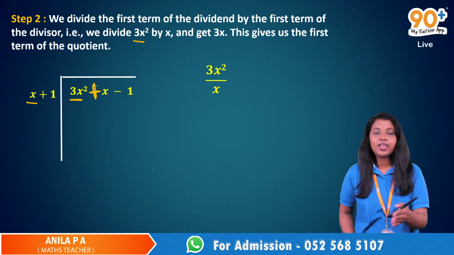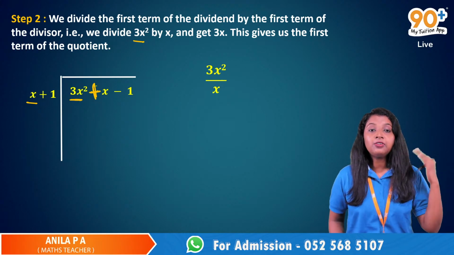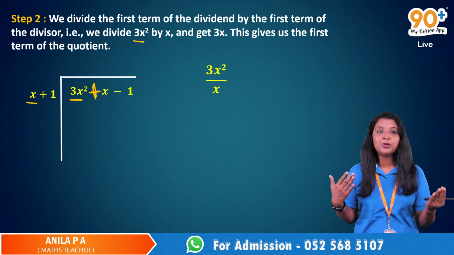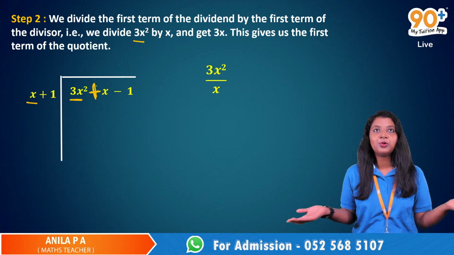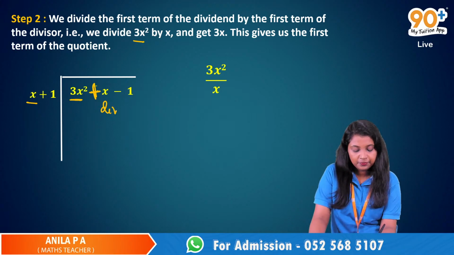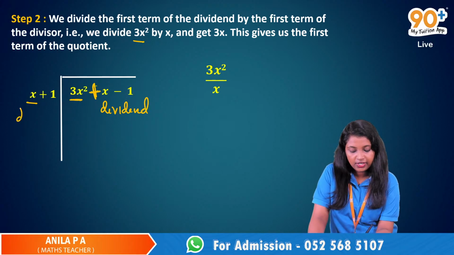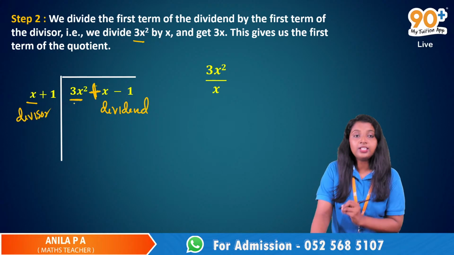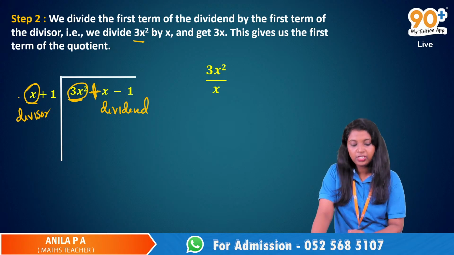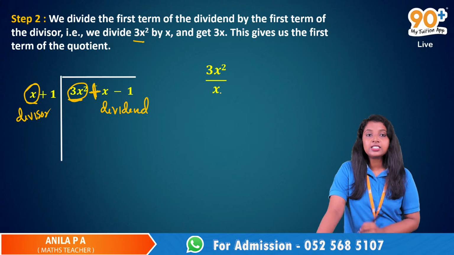Because here we have the second step: divide the first term of the dividend by the first term of the divisor. If you are still confused about dividend and divisor, you don't know what to do. This is the dividend and this is the divisor. So it's like 3x squared by x.